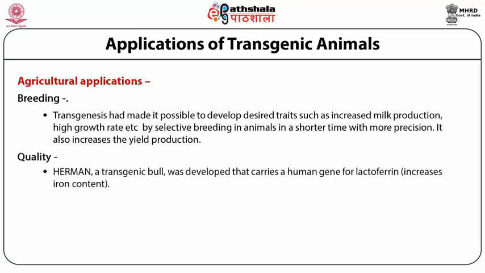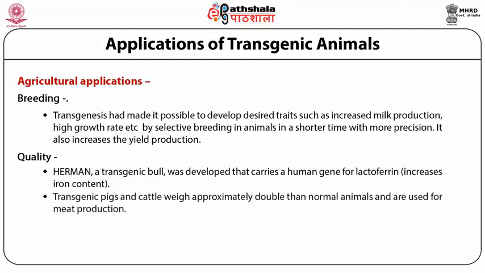For quality purposes, a transgenic bull, Herman, was developed that carries a human gene for lactoferrin, which increases the iron content. Another example: transgenic pigs and cattle weigh approximately double that of normal animals, and are used for meat production. Transgenic sheep can be used for more wool production.